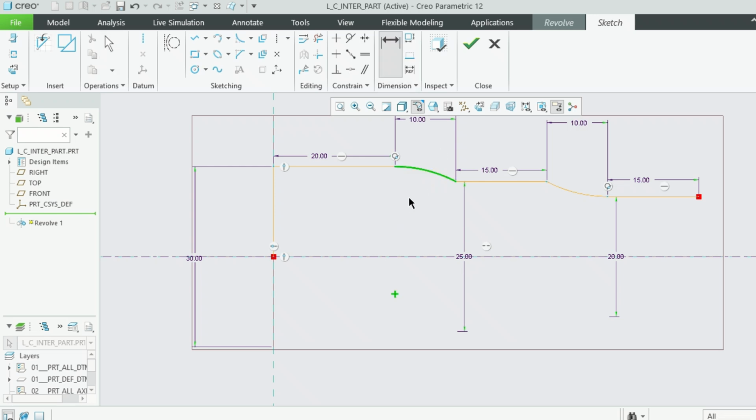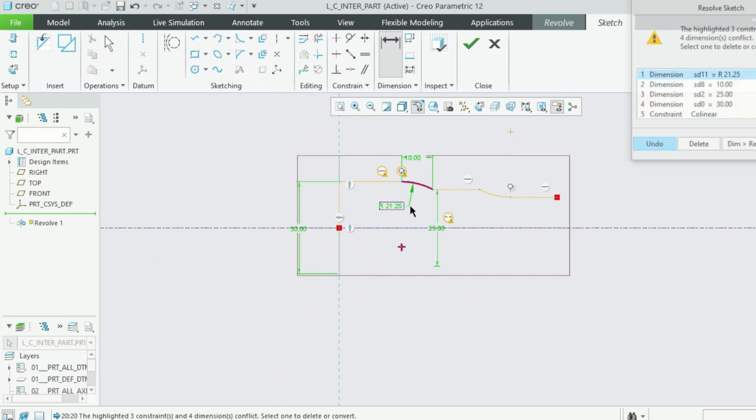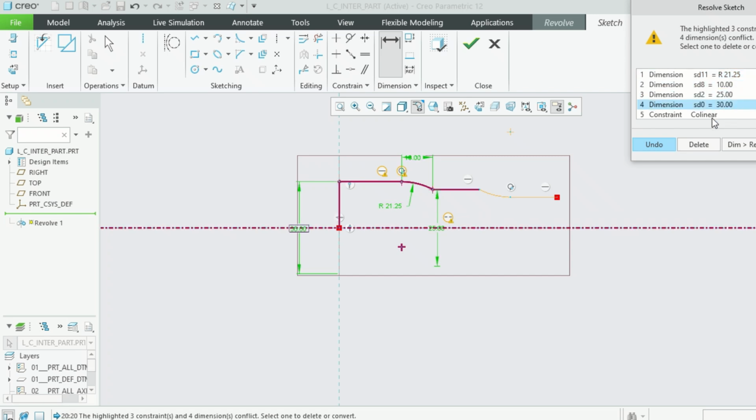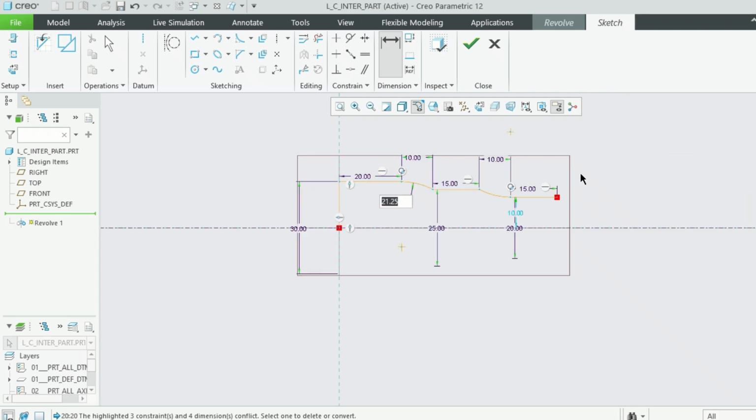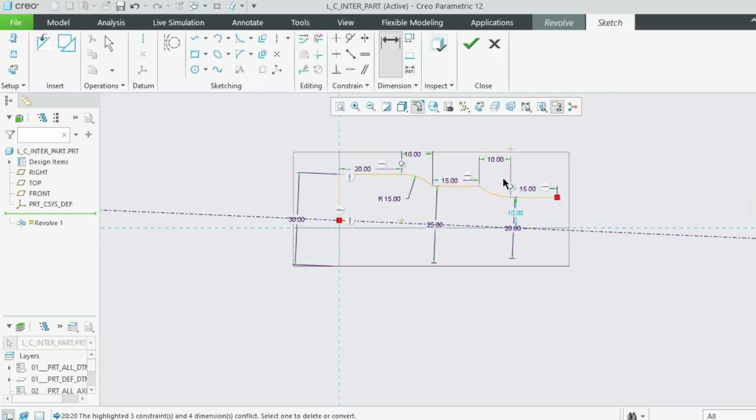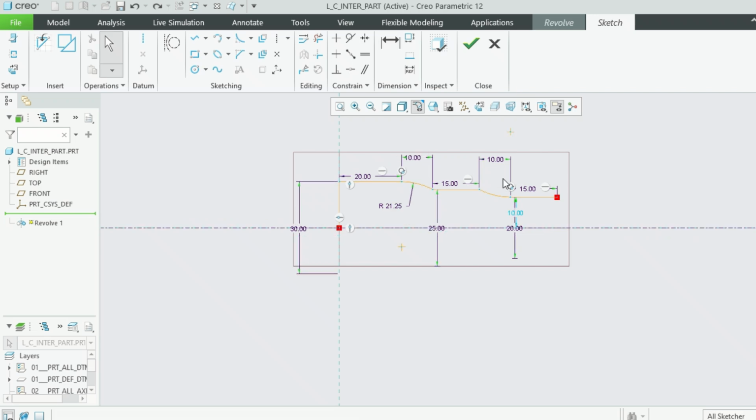This dimension, where is it? Which one is constraining? Linear, horizontal, linear. Let's delete it and see. It should be 15 mm. Oh, that's the reason. We have to be very careful.